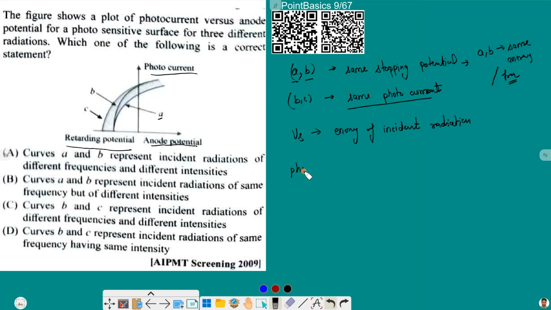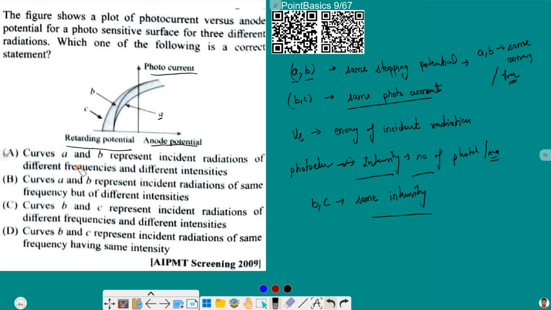Photocurrent depends upon intensity, or basically the number of photons per second. It does not depend upon frequency, although there is a cutoff frequency below which there will be no current. But after the cutoff frequency, it only depends upon intensity or number of photons or photoelectrons. So from this we can write that B and C will have the same intensity, as they have the same photoelectric current.